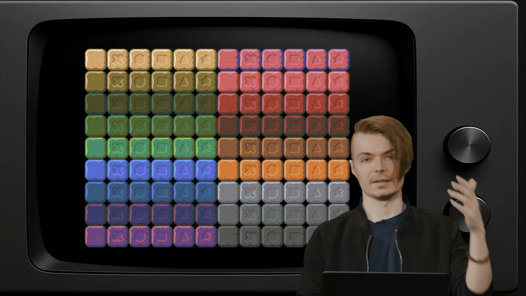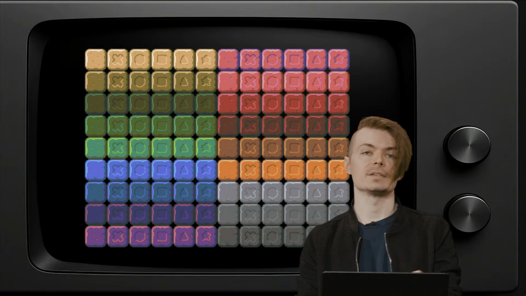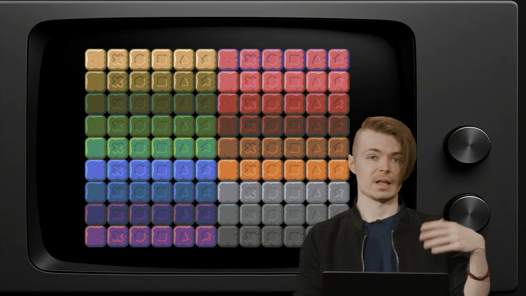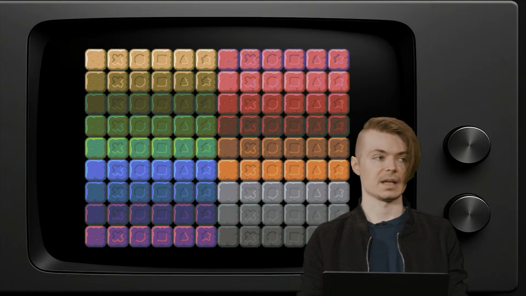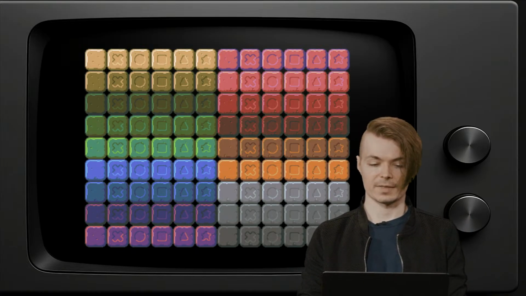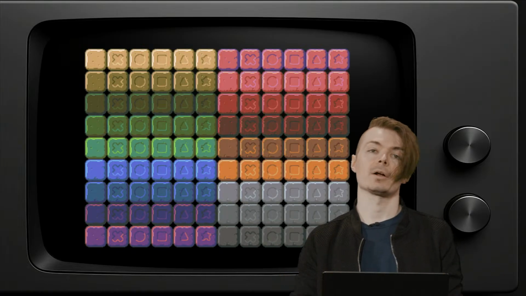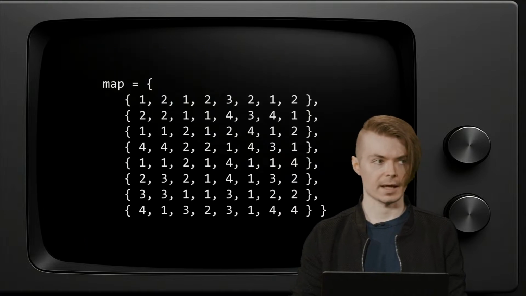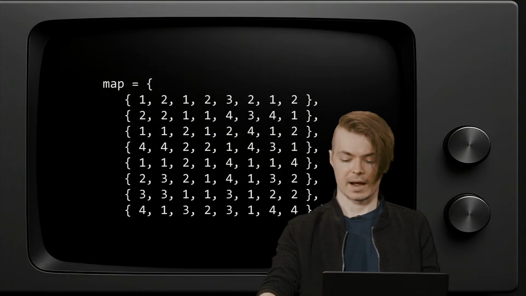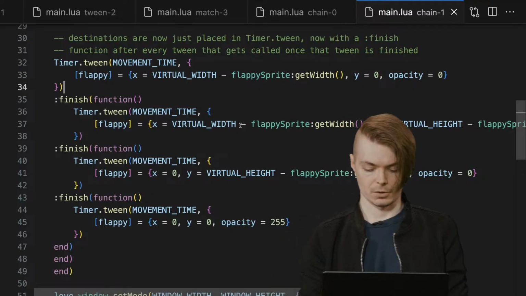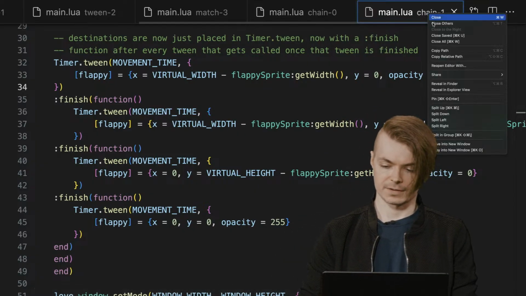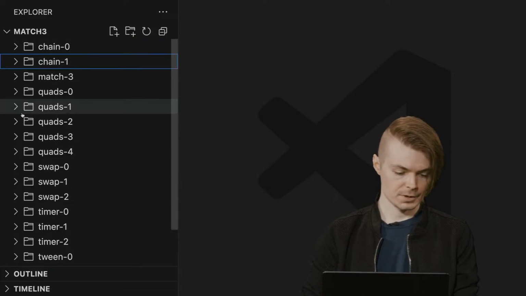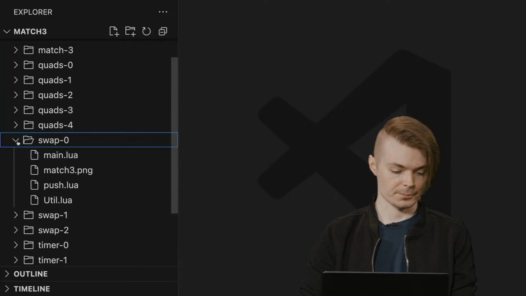We just have a list of essentially quads defined left to right, top to bottom. These are all getting IDs effectively and we're indexing into that quad table that we're creating. And with that, we can essentially start to compare two tiles and move them around as well. So I'm going to go back here to the code. Let's close out all of these examples that were there before, and let's go over to swap 0.